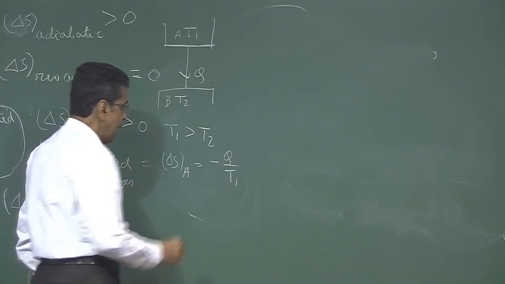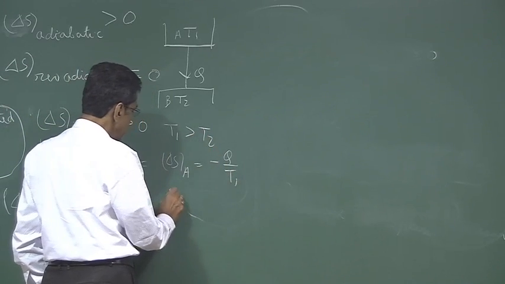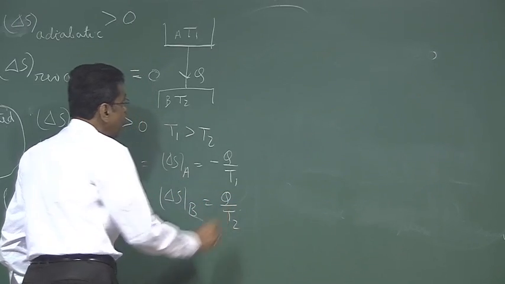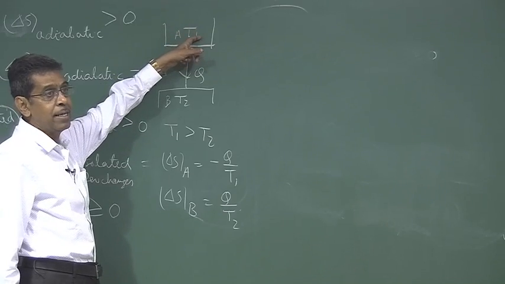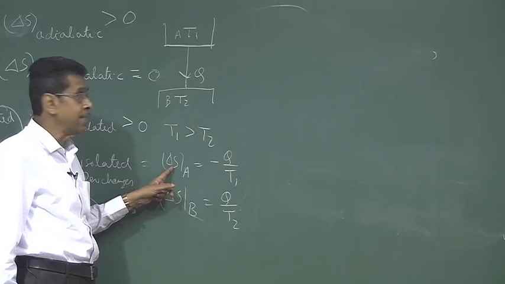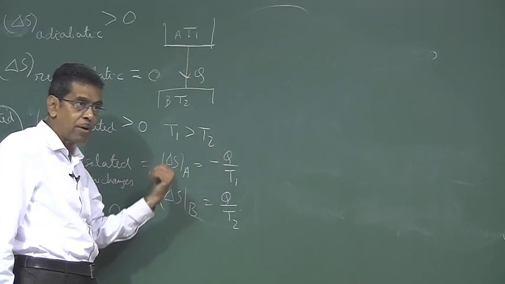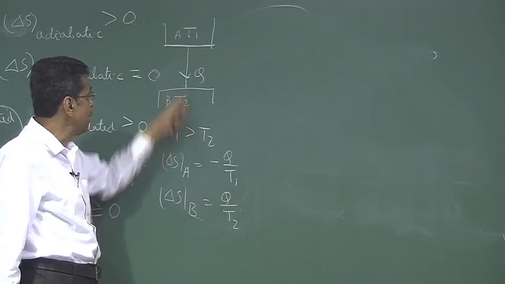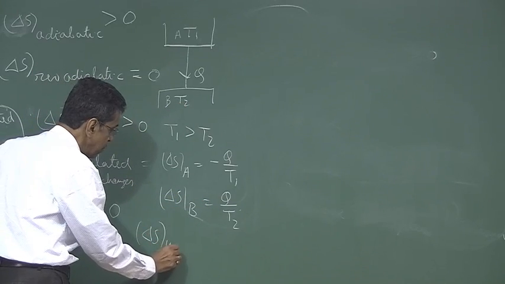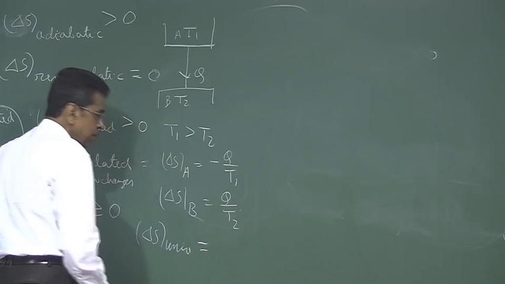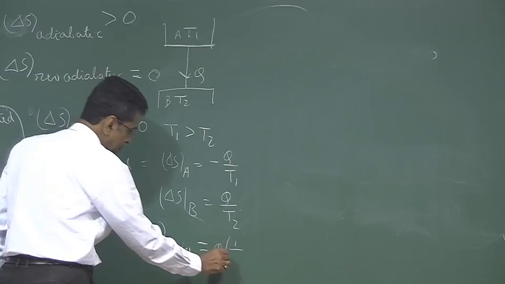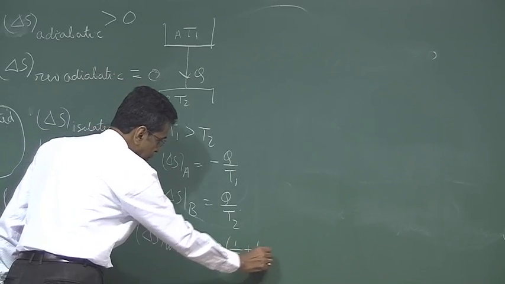And this is del S B, which is Q by T2. If we consider the changes internally are reversible, so that we can write delta Q by T as del S A, and since T remains constant at T1, T1 comes out of the integral, this becomes Q. And the same Q is transferred here, Q2. So delta S universe will be equal to Q into minus 1 by T1 plus 1 by T2.